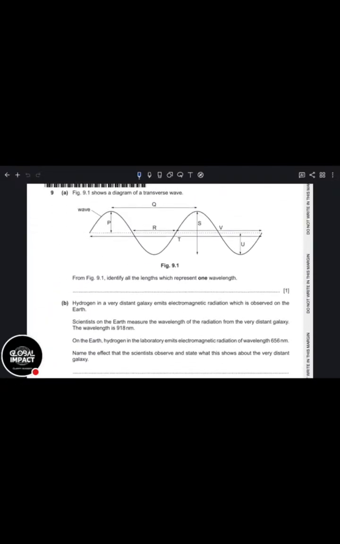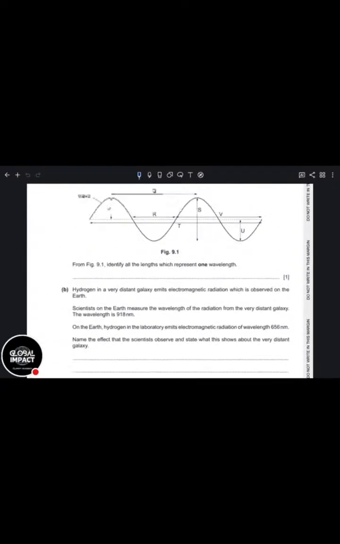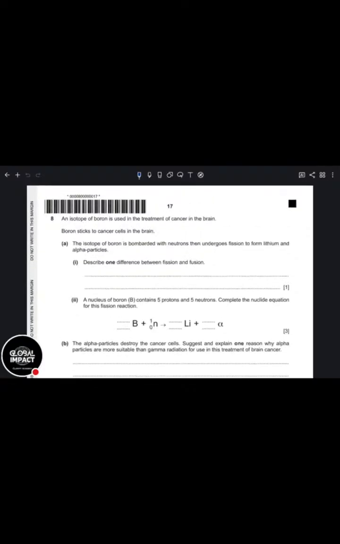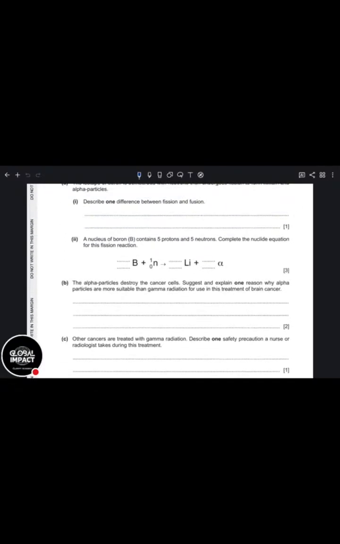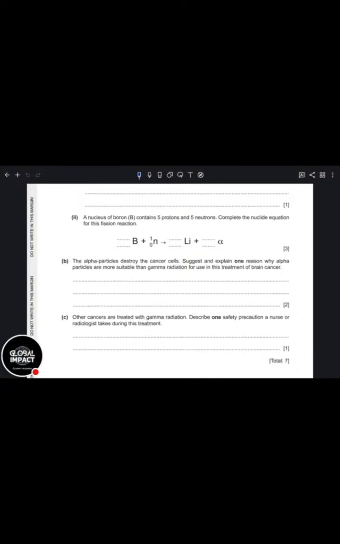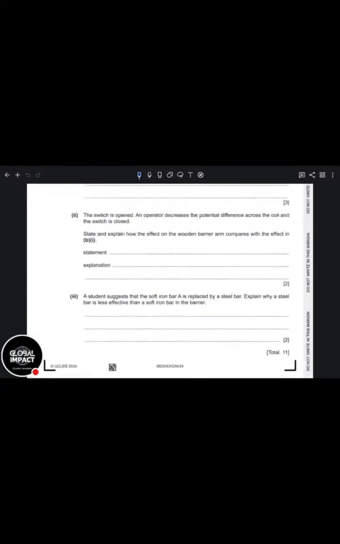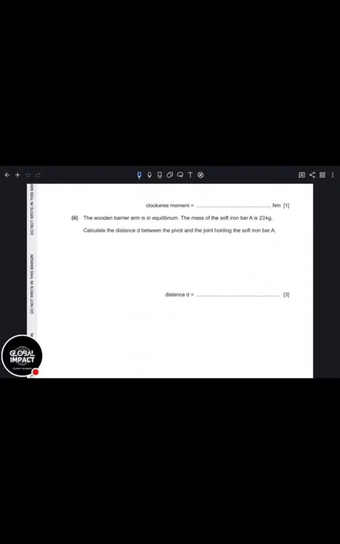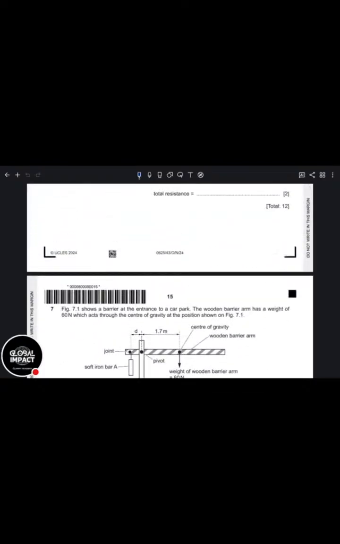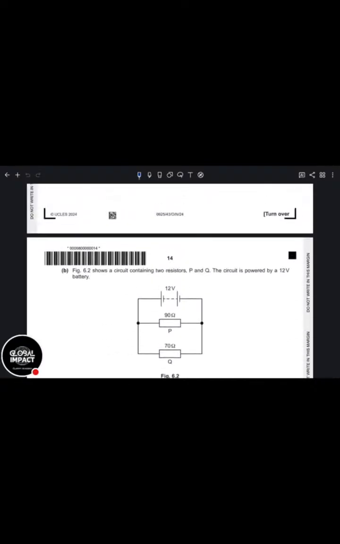I can see this is about waves. This is topic number 3, but actually there's no calculation at all. Okay, that's fine. I can see this is unit 5, nuclear physics, but there's no calculation. You're just writing things here. Fine, we move on. Oh, here's a calculation. Clockwise moment. This is a calculation from unit 1. This is a calculation from unit 4, electricity.